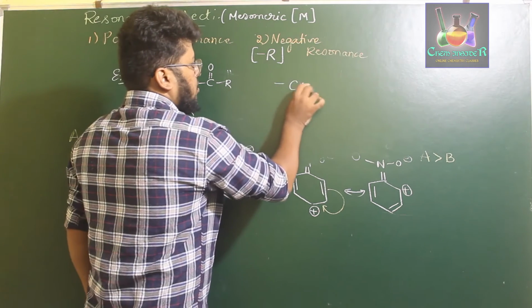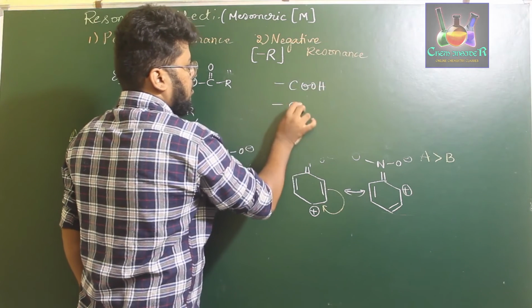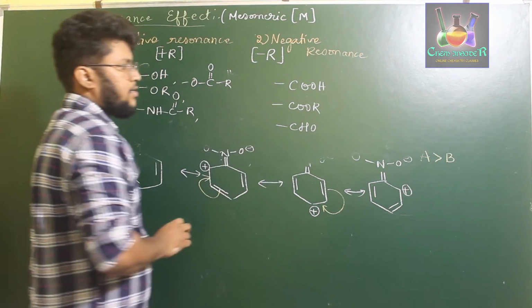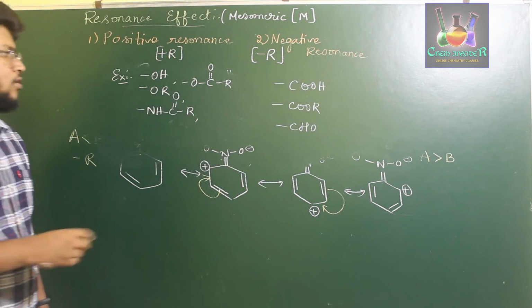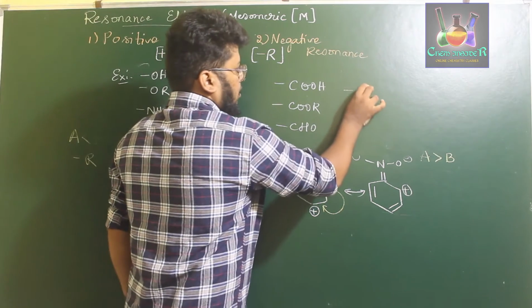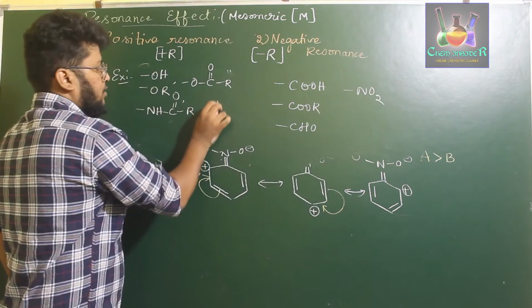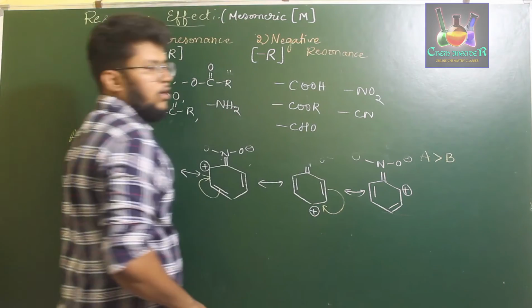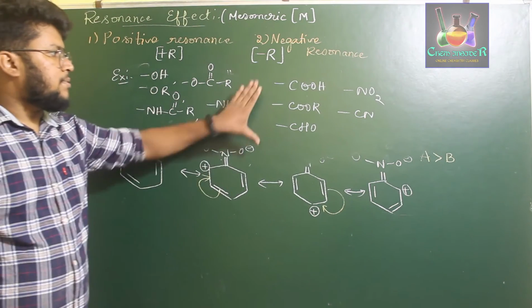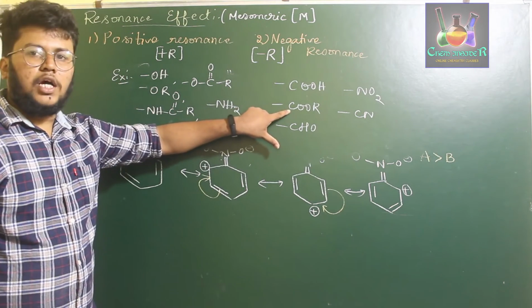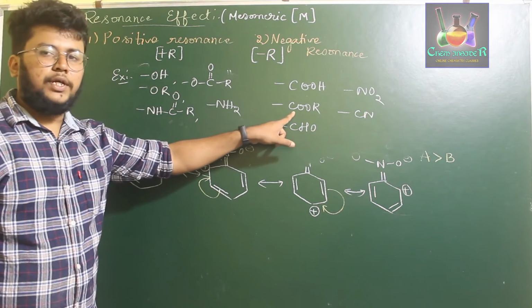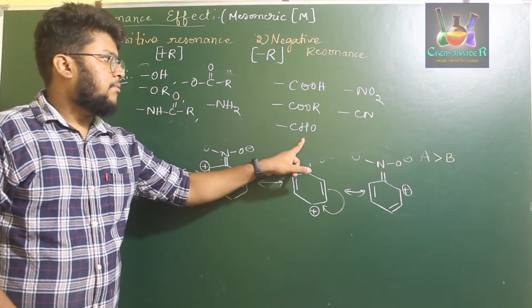And the examples which form negative resonance effect are COOH, COOR, CHO, etc. You can also take NO2 examples, NO2 for this and NH2 for this. Further, you can take CN. So for the functional groups of these types, you observe clearly that the carbon which is attached is considered as A. So the electronegativity of A is less than O.